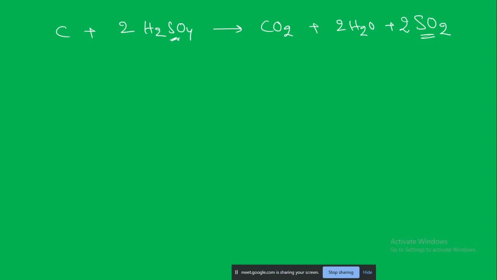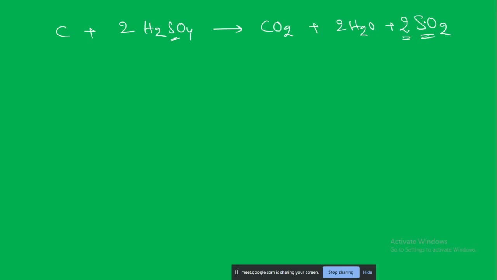So how can you tell that one? It is getting reduced. You have two ways of looking at it. Sulfur was earlier bound with 4 oxygen atoms. Now it is with only 2 oxygen atoms. Here, sulfur by itself is bound to 2 oxygen atoms.